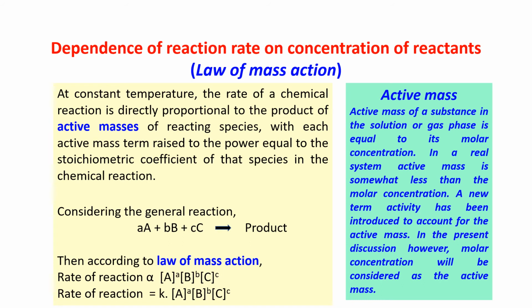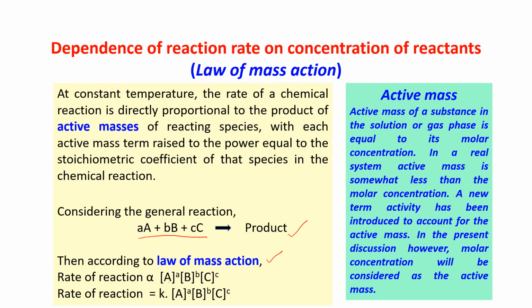Now consider the general reaction: aA plus bB plus cC gives a product. According to the law of mass action, the rate of the reaction is proportional to the concentration term [A] raised to the power a, because that is the stoichiometry, [B] raised to the power b, and [C] raised to the power c, with A, B and C kept in a box bracket.